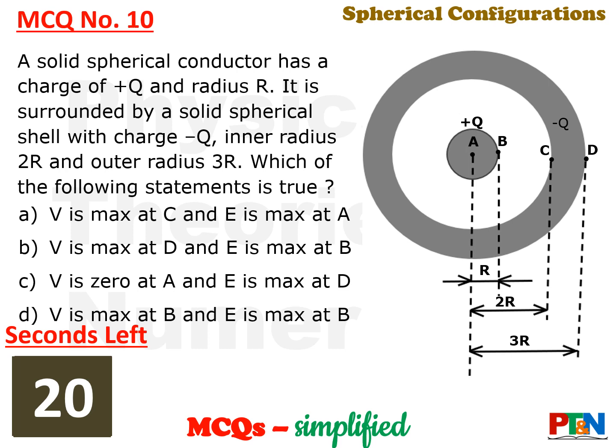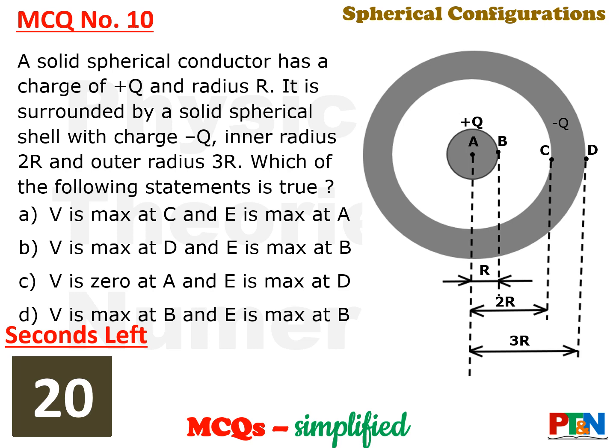Next MCQ, in fact the last MCQ of this video. A solid spherical conductor has a charge of plus Q and radius R. It is surrounded by a solid spherical shell with charge minus Q and inner radius 2R, outer radius 3R. Look at the diagram. Now you need to find out which statement is correct among the four. This is a CBSE sample question. A very nice one. Do it carefully.